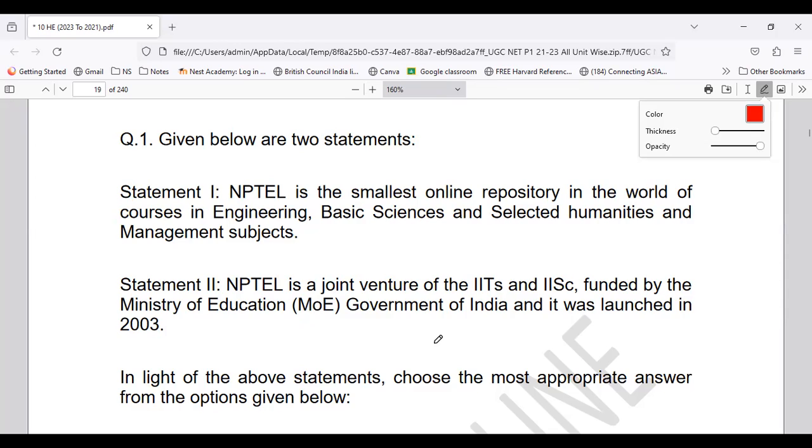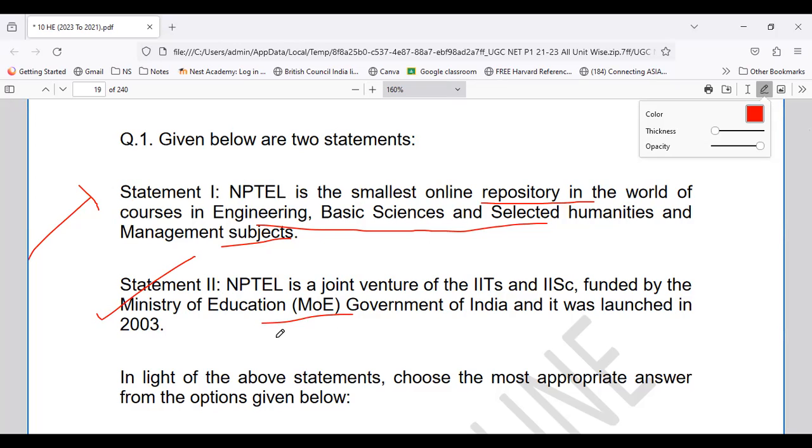So if you see, NPTEL is the online repository in the world with the courses. They have given you the selective courses, but the courses are more than that. So basically this statement is not correct. It is an incorrect statement. And NPTEL is a joint venture of IITs and IISc, which is funded by the Ministry of Education, Government of India, which was launched in the year 2003.